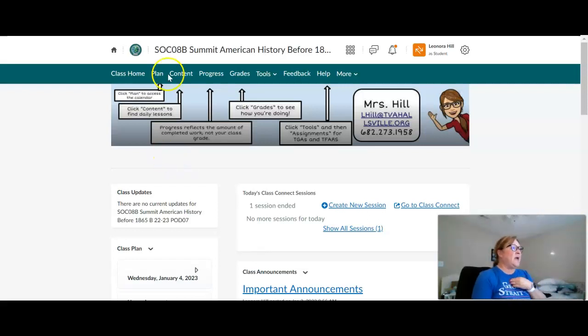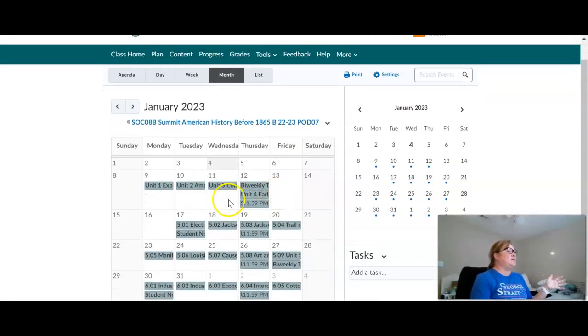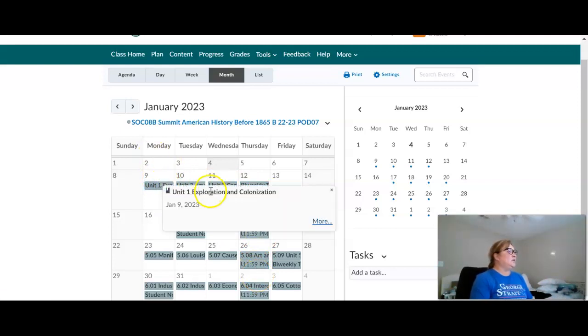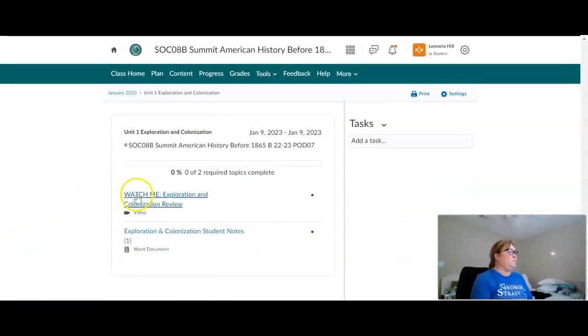Again, where do you find your first assignment? Let's look at the calendar first. If I click on plan, this is everything that is happening for the month of January into the first week of February. This is what you're doing. When you click on this, it's going to tell you what it is. Let's see what happens when we click more. Oh my goodness, it took me right to it. So you're going to watch the video and read the information, and that is your very first assignment. I'm going to go back to class home.